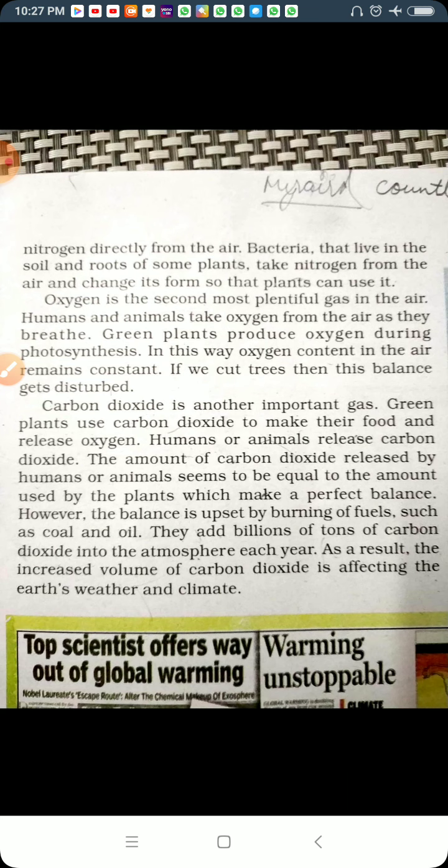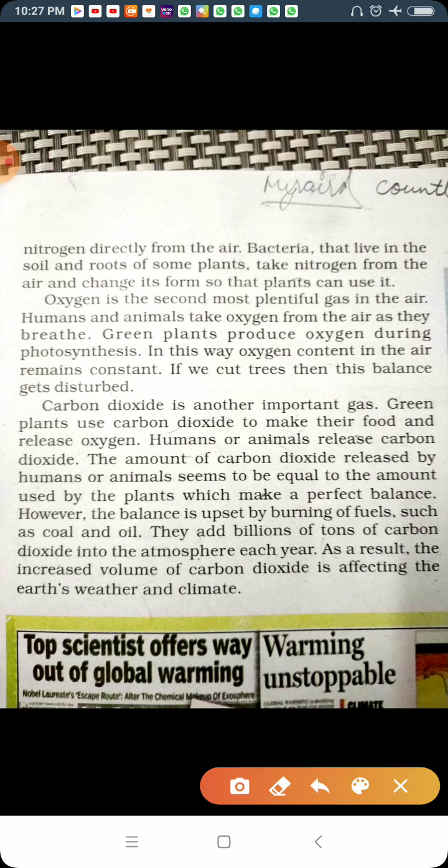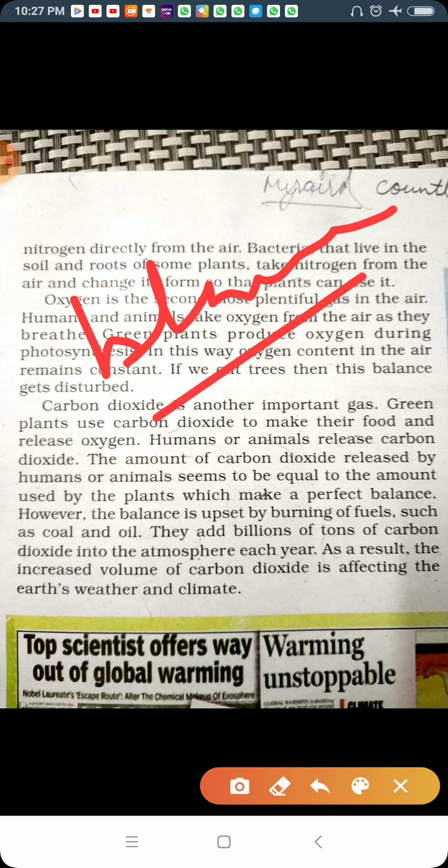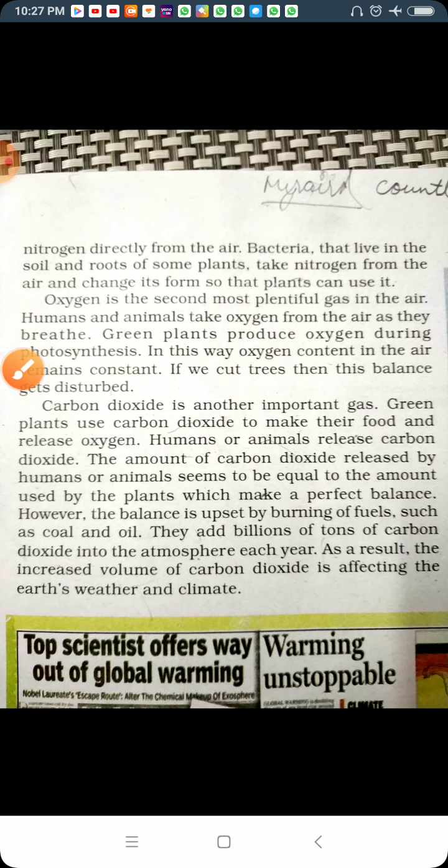So we read about the gases in the atmosphere and their impact. If the balance is not proper, what would happen? Such kinds of problems we are facing. The earth's weather and climate is continuously changing.